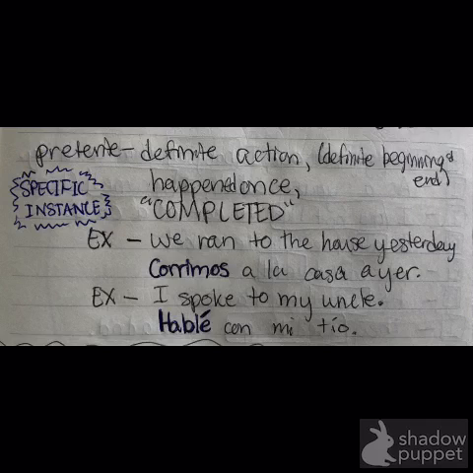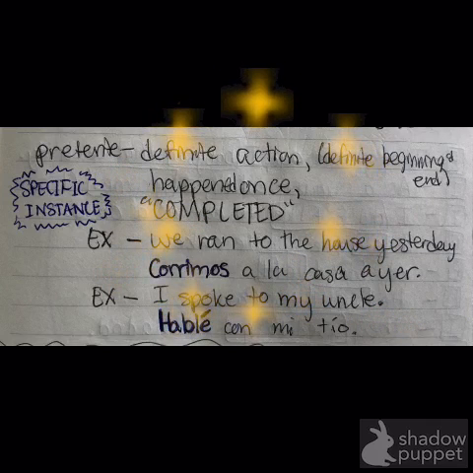Another way the differences between the imperfect and the preterite have been explained to me is more visually. People refer to the imperfect as a circle, as an ongoing action. Oh, we were running around and then something hit us. So the circle represents the imperfect, and then the sudden event that stops the circle from going around and around is a preterite. Imperfect, preterite.